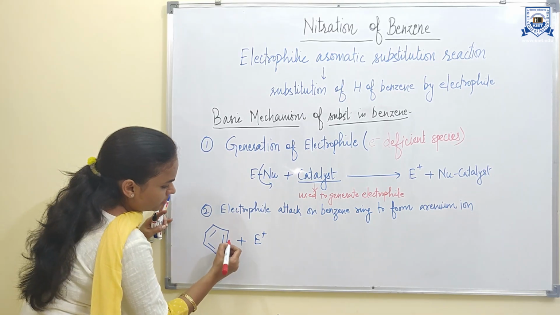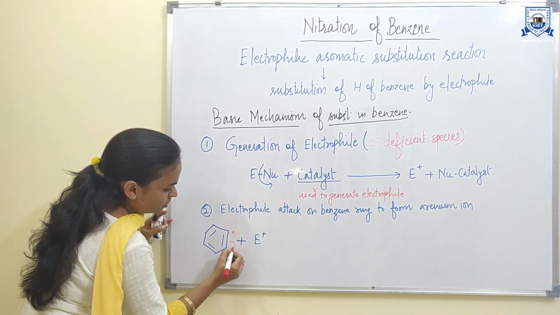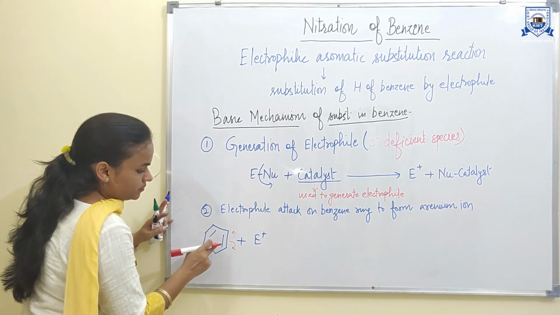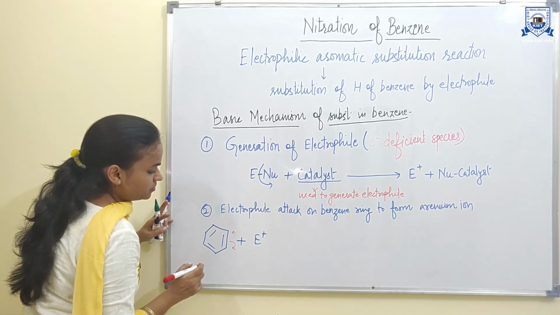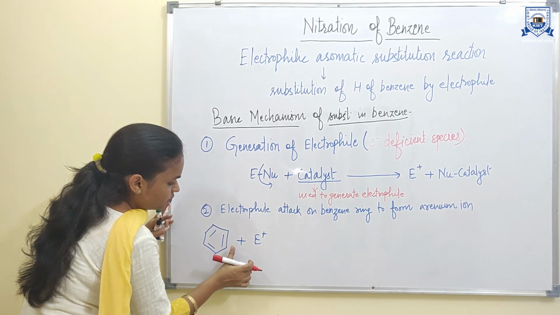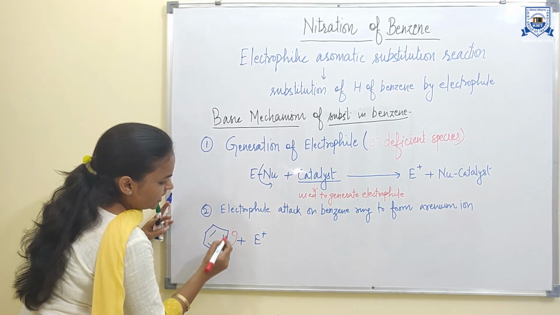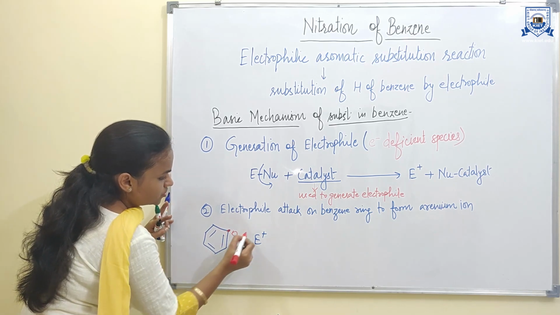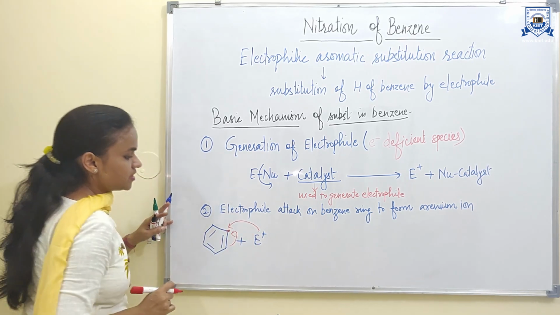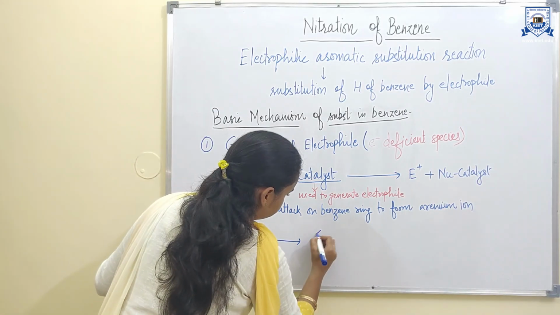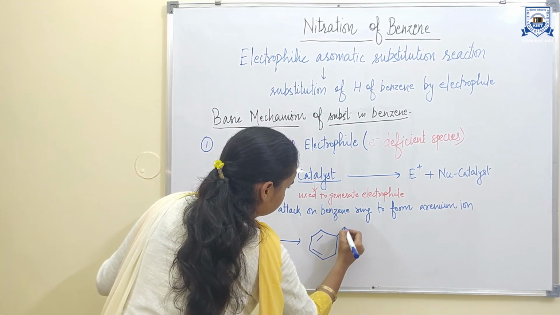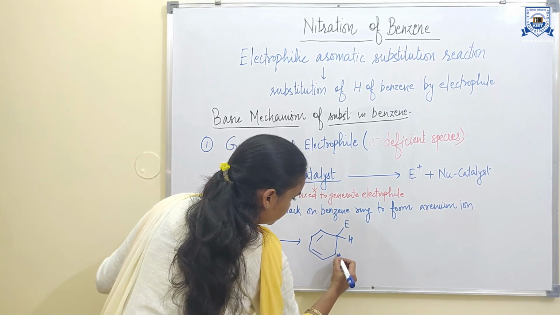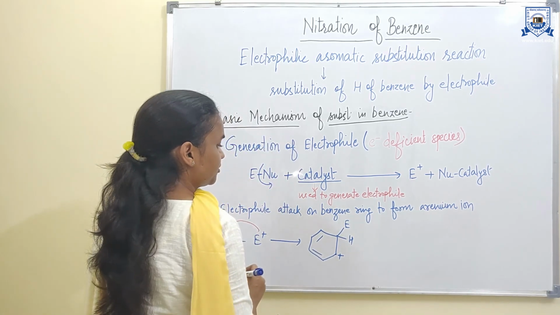Since this bond can break in any direction, because it is an unsubstituted benzene ring, for example, if I break this bond in this direction, the electron density will increase at this carbon, so the electrophile will attack this carbon, and here positive charge will come because this carbon will become electron deficient.